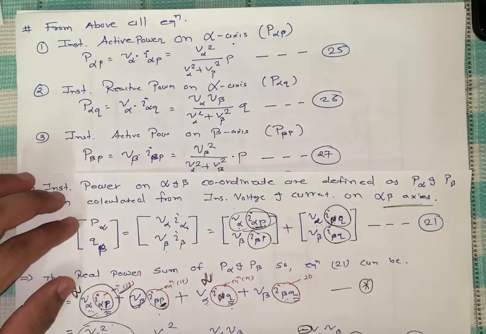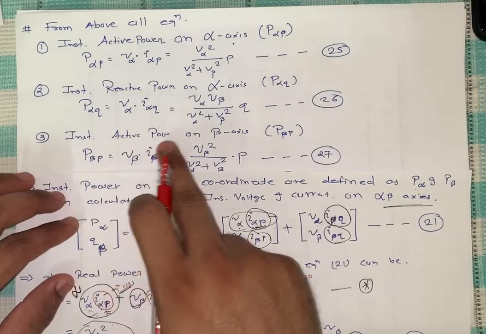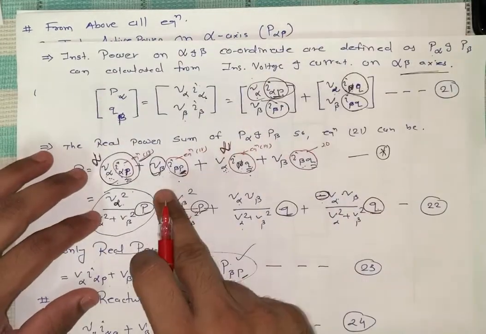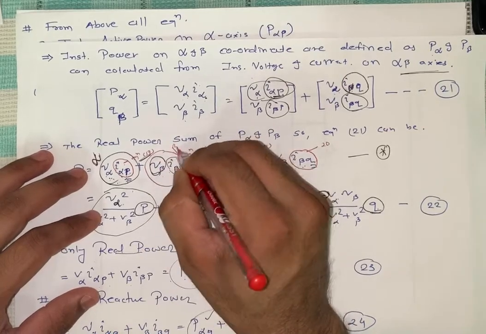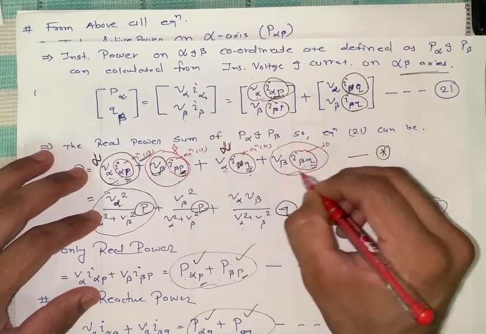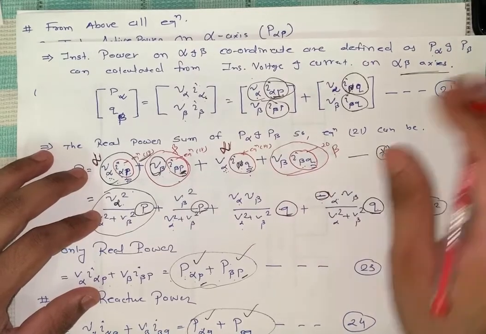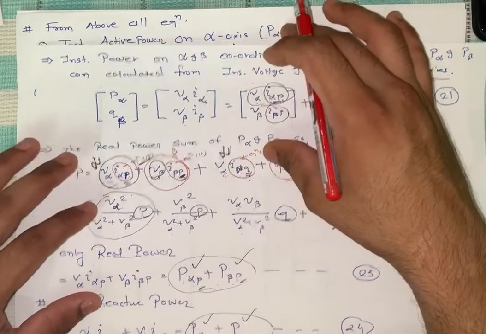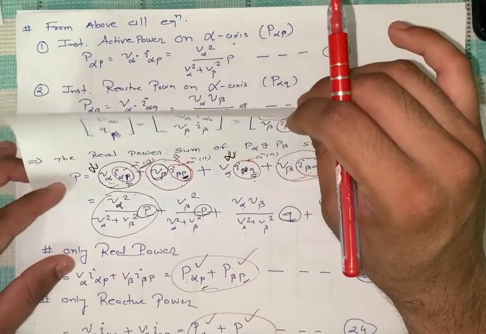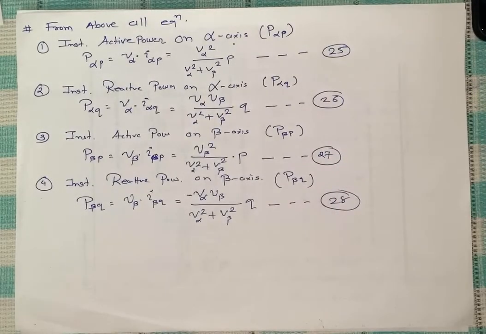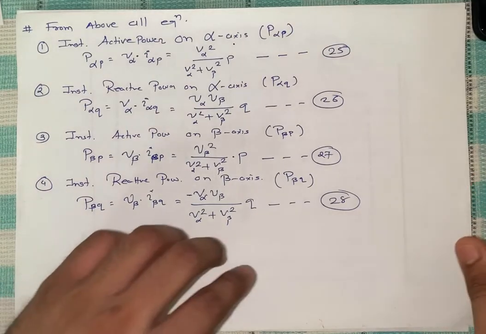Similarly you can see the instantaneous active power on the beta axis. So we have a beta axis V beta. So we can write this for beta, and only the remaining terms are for beta. So what I do is write the instantaneous active and reactive power on separate axes, mentioned over here, right? So that is the instantaneous power which is defined by the PQ theory.